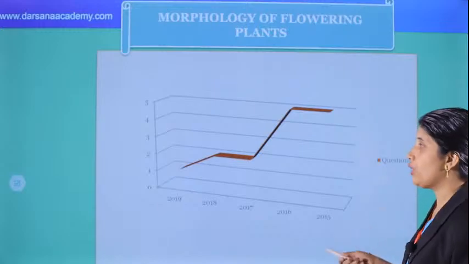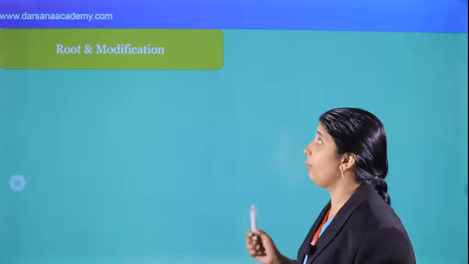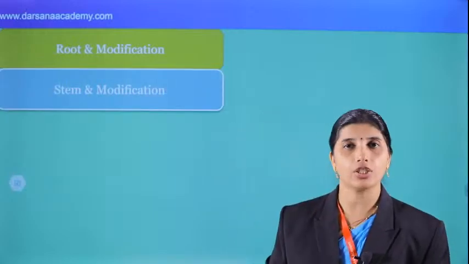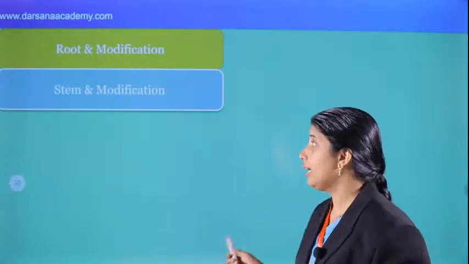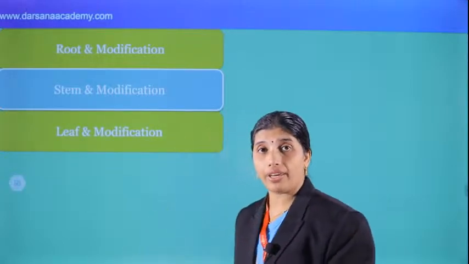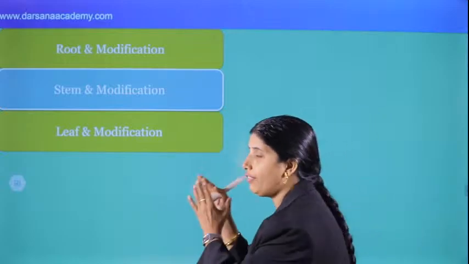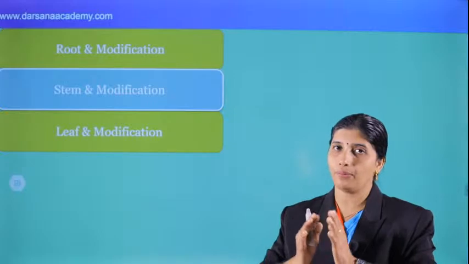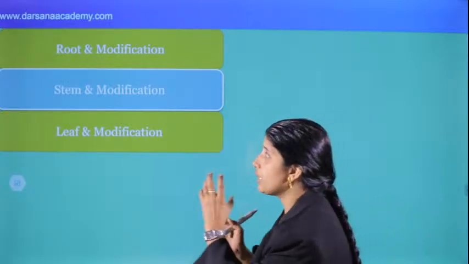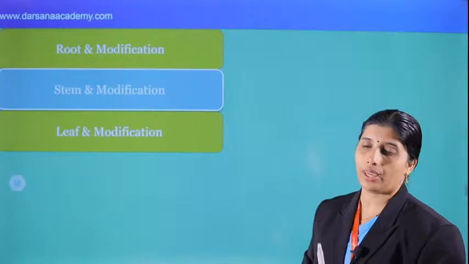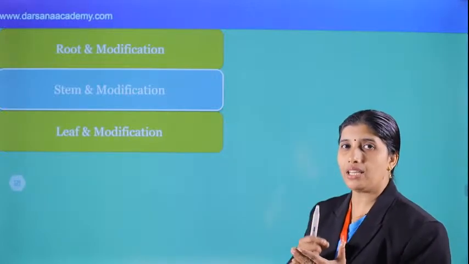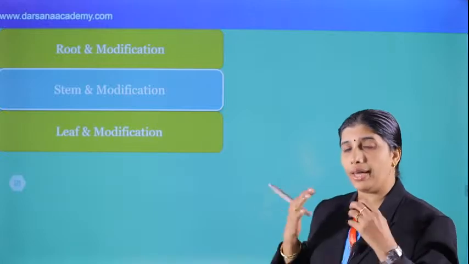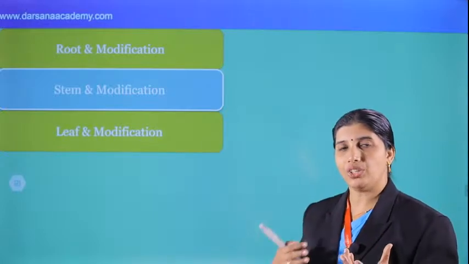And we can see the different points in this chapter. Root and its modification. Based on the NCERT, you also have to be prepared, and your preparation level has to be improved like that. That's important. And then stem and its modification is also there. And then the leaf and its modification, study all the points. While we discuss these points, we don't have enough time for all this discussion. Therefore, just go through all these points once more. Make short notes, make an easy method to memorize these examples. That's important. You can make mnemonics and memorize all these things.